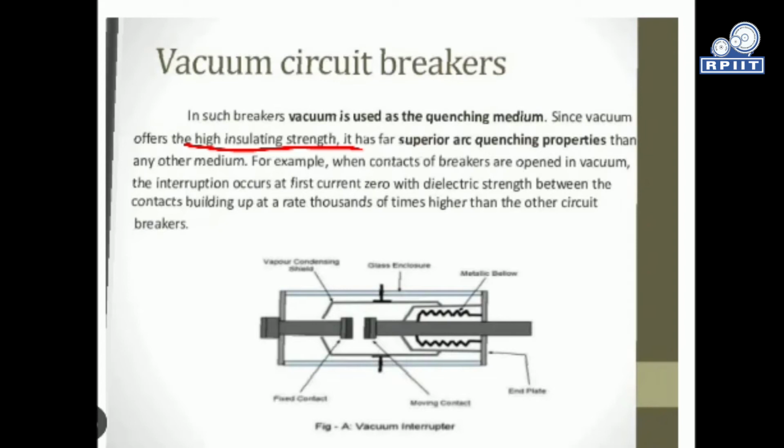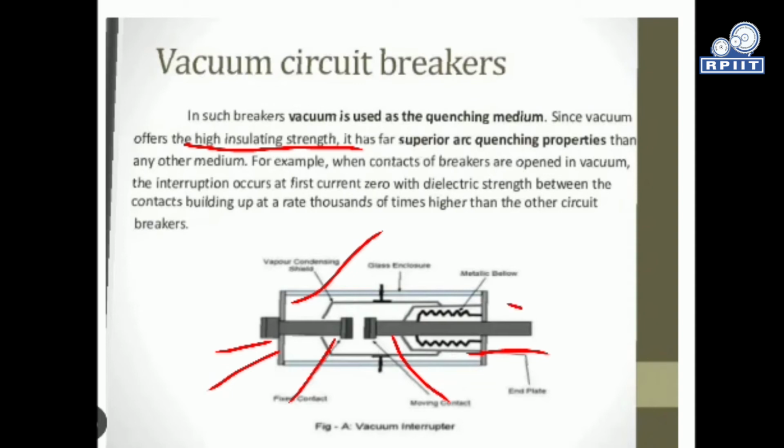The vacuum circuit breaker construction has an arc chamber. It has two contacts, a fixed contact and a moving contact, and these are connected to end plates. This plate is our fixed side plate and this plate is our moving side plate.